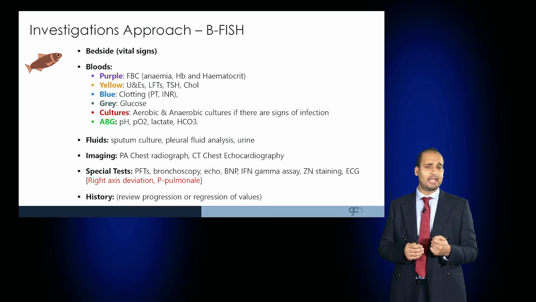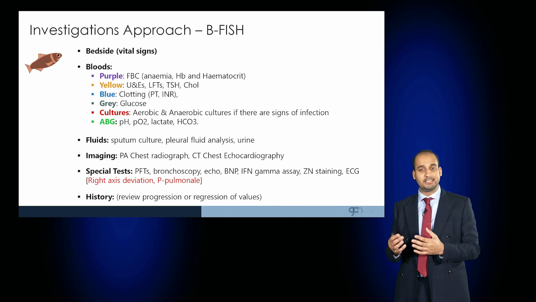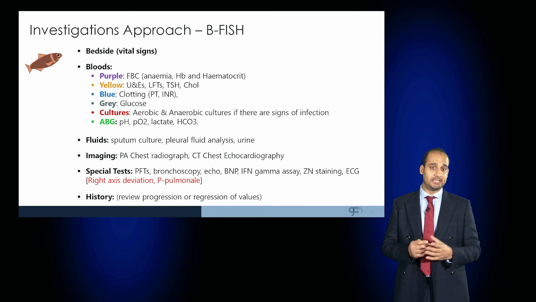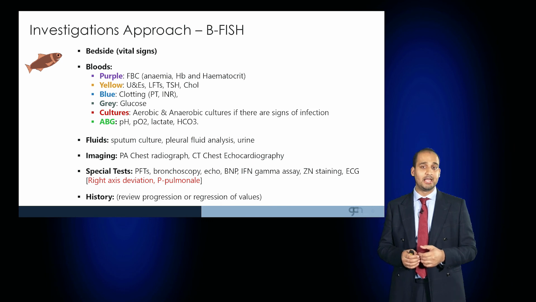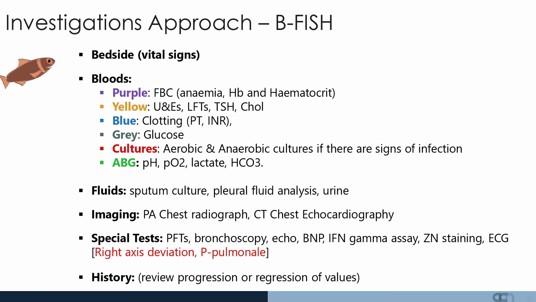If the patient has any sputum, that should be cultured, and if there's any pleural fluid, that should also be analysed. A radiograph and CT chest is important to help determine etiology, and the patient should undergo pulmonary function tests and bronchoscopy, as well as echocardiography to determine the degree of cardiac dysfunction. And all of these investigations should be seen in the context of previous investigations to monitor disease progression and regression.